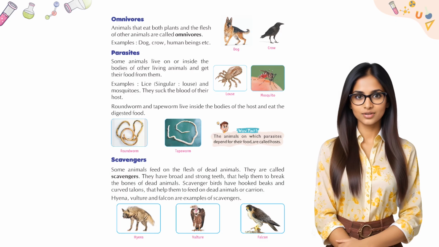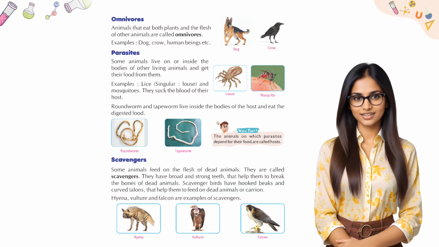Parasites. Some animals live on or inside the bodies of other living animals and get their food from them. Examples: lice (singular, louse) and mosquitoes. They suck the blood of their host. Roundworm and tapeworm live inside the bodies of the host and eat the digested food. Wow fact: the animals on which parasites depend for their food are called hosts.